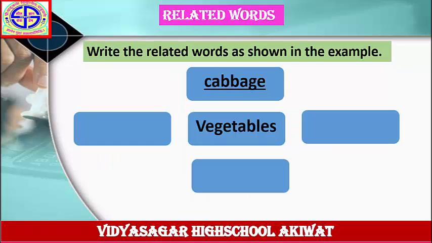Write the related words as shown in the example. Vegetables. The example is given here, cabbage. Solve this wave diagram in your notebook. Write down more names of vegetables in your notebook. Next example.